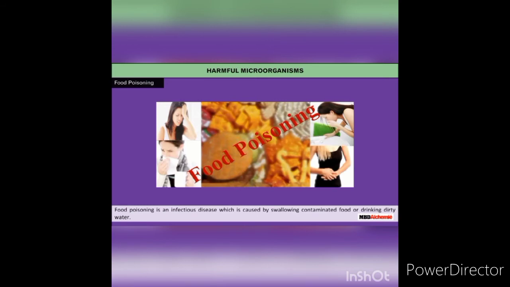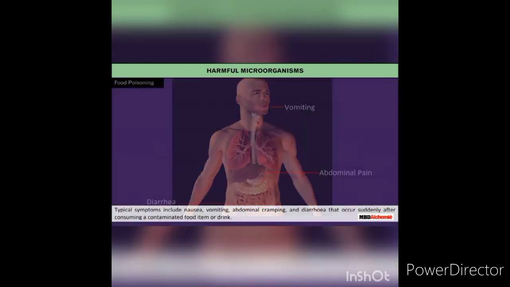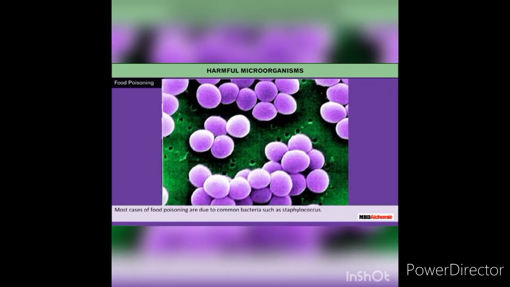Food poisoning. Food poisoning is an infectious disease which is caused by swallowing contaminated food or drinking dirty water. Typical symptoms include nausea, vomiting, abdominal cramping, and diarrhea that occur suddenly after consuming a contaminated food item or drink. Depending on the level of contaminant, fever with chills, stool with blood, dehydration, and nervous system damage may follow. Most cases of food poisoning are due to common bacteria such as Staphylococcus,